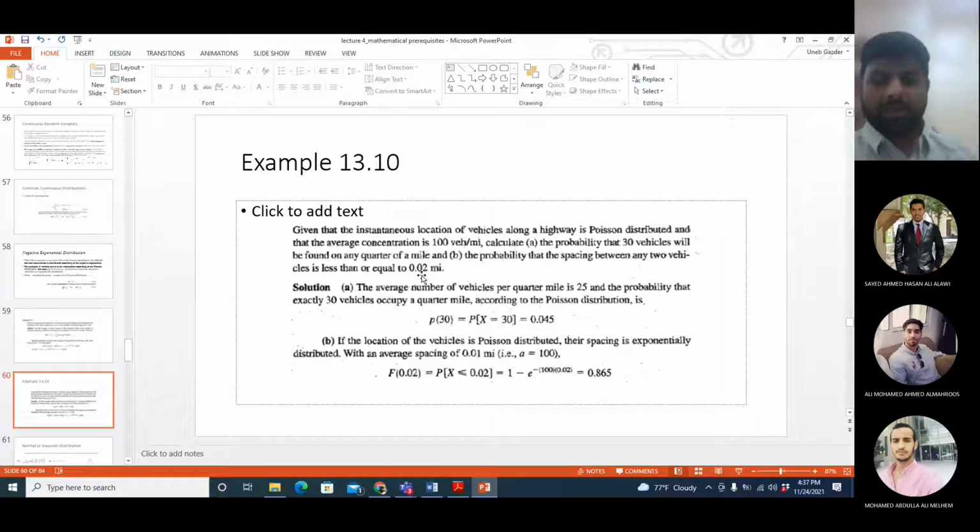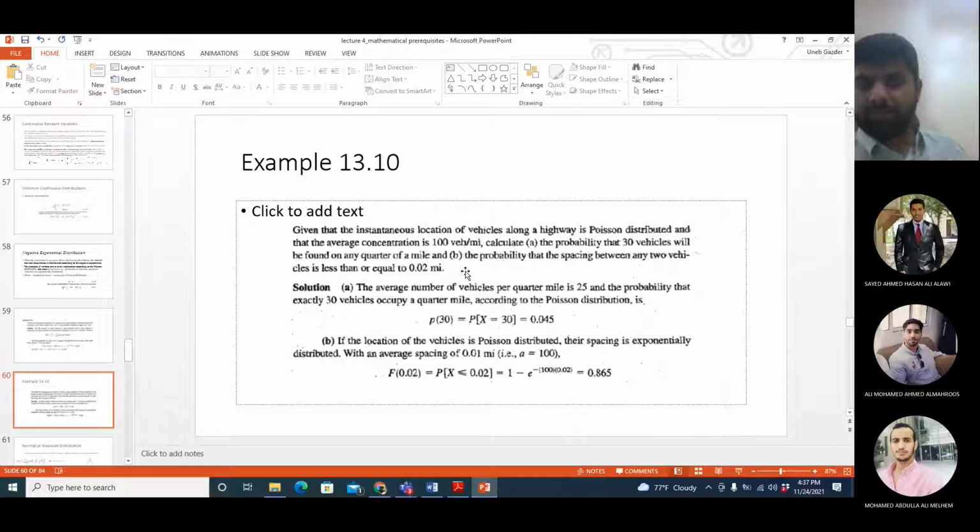So now it becomes a problem for a negative exponential distribution. First of all, in negative exponential distribution, to find the probability we need two things, A and X. So what is X? X is 0.02 miles, the value for which we are trying to find the probability. Then we need the value of A. So A is the average.